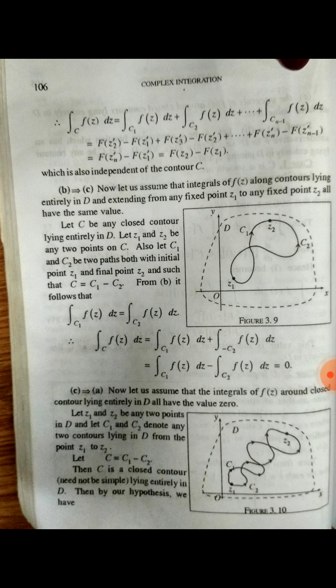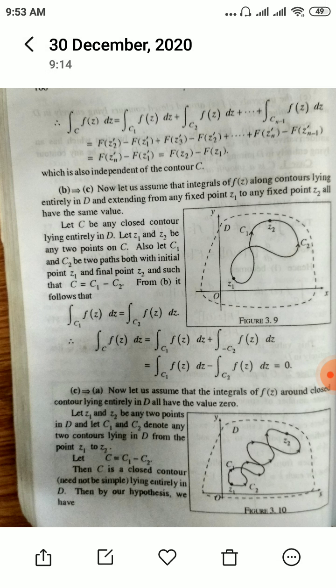Now integral over C f z dz is integral over C1 f z dz plus integral over minus C2 f z dz, because it is in the opposite direction of C2. Now integral over minus C2 is minus integral over C2. So you will get it is 0. That's for B implies C.